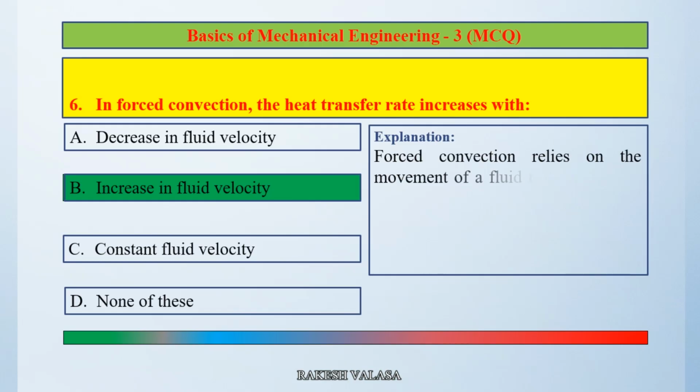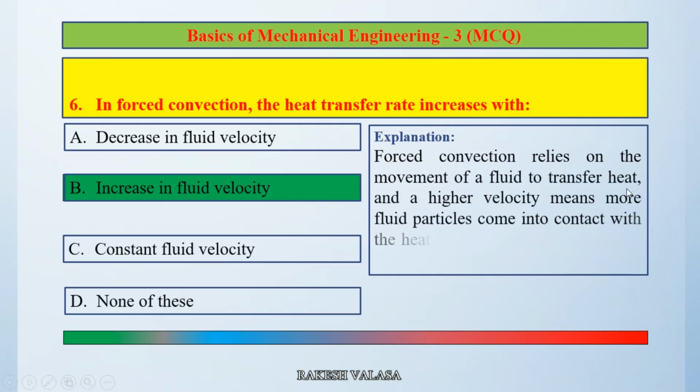Forced convection relies on the movement of a fluid to transfer heat, and a higher velocity means more fluid particles come into contact with the heat source per unit time, leading to faster heat transfer. So the correct answer is option B, increase in fluid velocity.